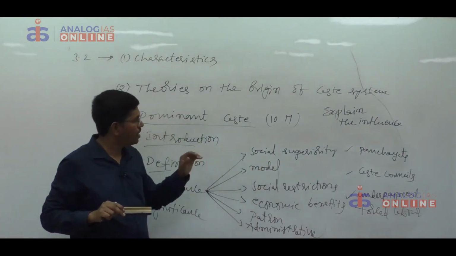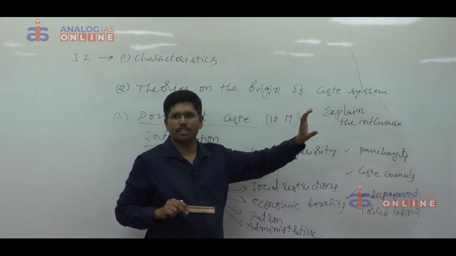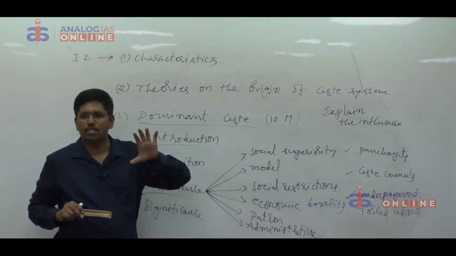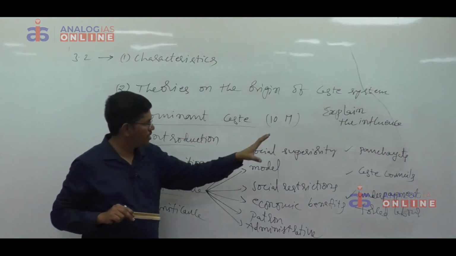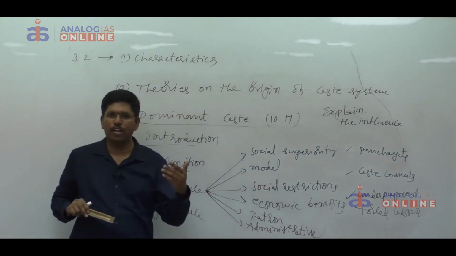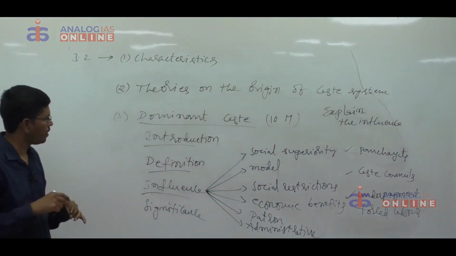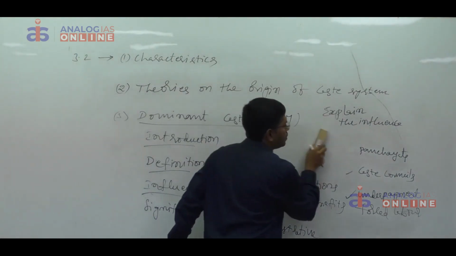That is sufficient. But if they ask specifically to explain the influence of dominant caste, you have to write that the influence of dominant caste was explained by M.N. Srinivas in his so-and-so concepts. It is as follows. Then write about the same points but with a detailed explanation. More examples you have to give. Okay. Sometimes questions may be asked like this.